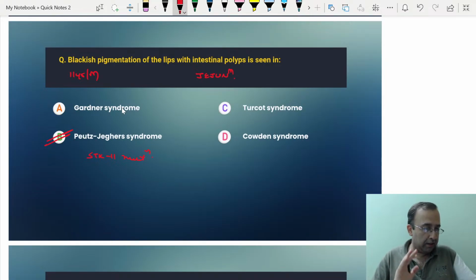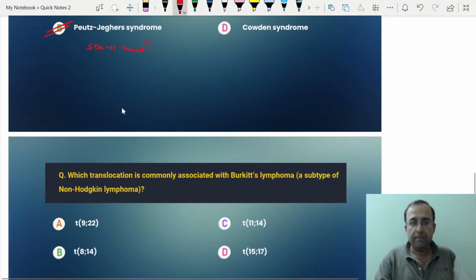How is your paper going so far? Were you able to mark these right? I am genuinely curious about this. Were you able to mark these right, or did we go slightly wrong in a few of these questions?